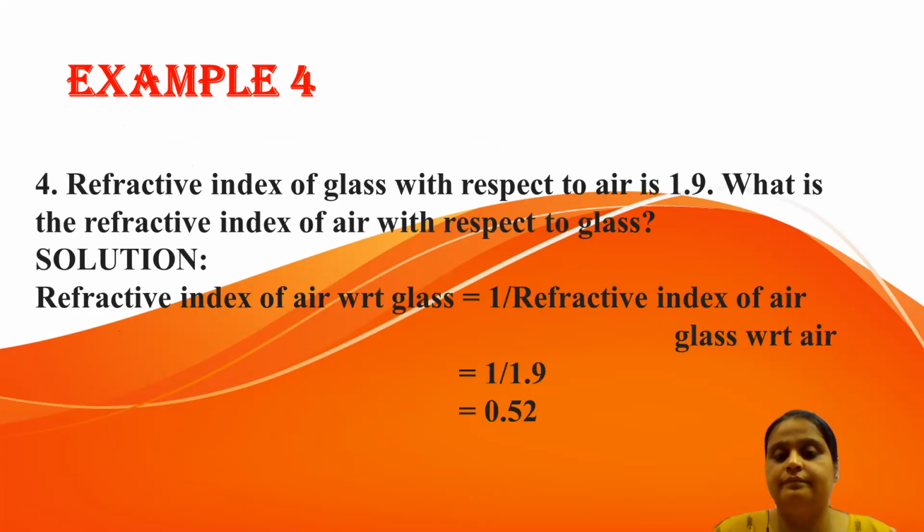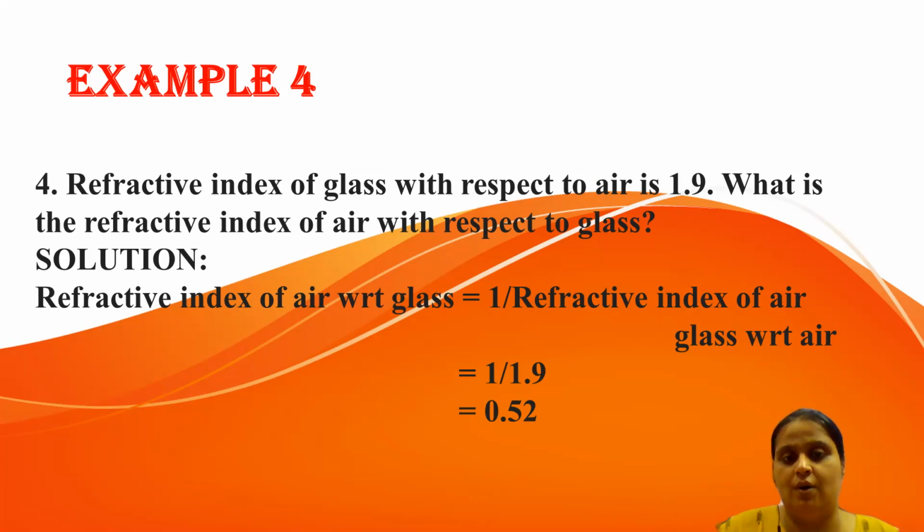Another example. This may also come in the exam: the refractive index of glass with respect to air is 1.9. They have given this for a given pair of media. What is the refractive index of air with respect to glass? It was given as glass with respect to air, and now they are asking air with respect to glass. Very simple. Because we have changed the sequence of the media, the formula will get inverted.